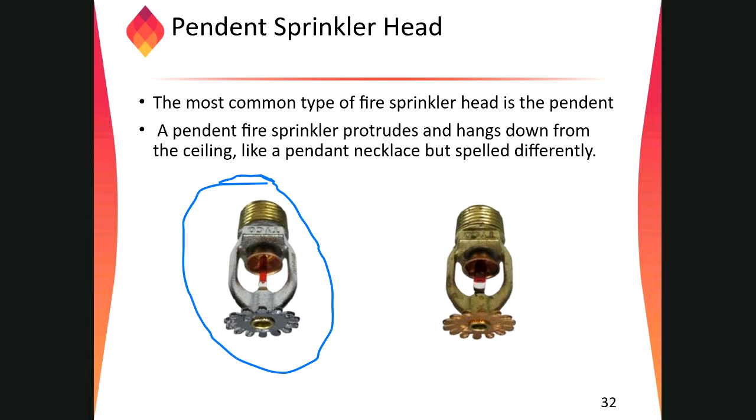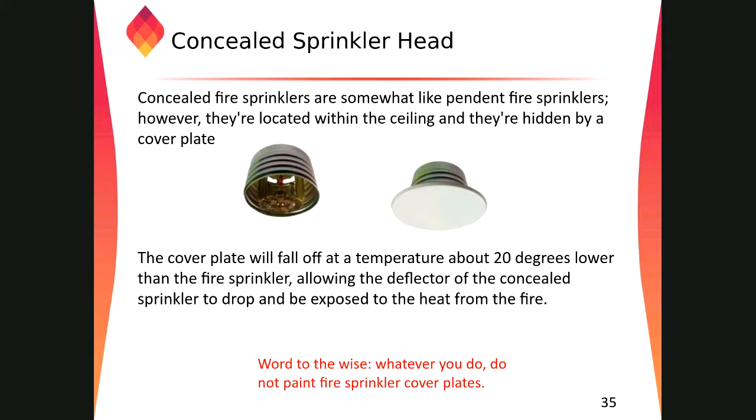So to avoid that, they came with the solution of the concealed sprinkler head. The meaning of conceal is that all the parts of the sprinkler are hidden. This is also a pendant sprinkler, right? Concealed is only possible with the pendant. This one will only come below the ceiling. All those parts will be inside the ceiling, so no one can see what is happening.